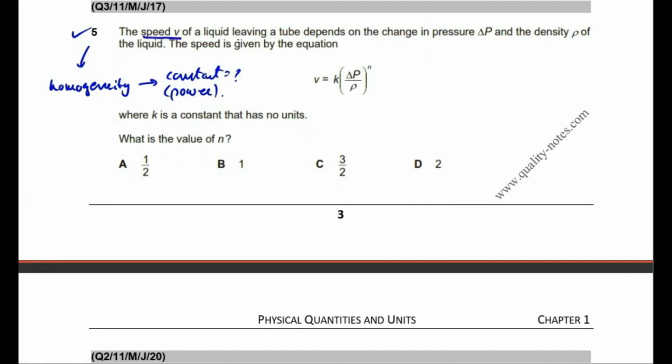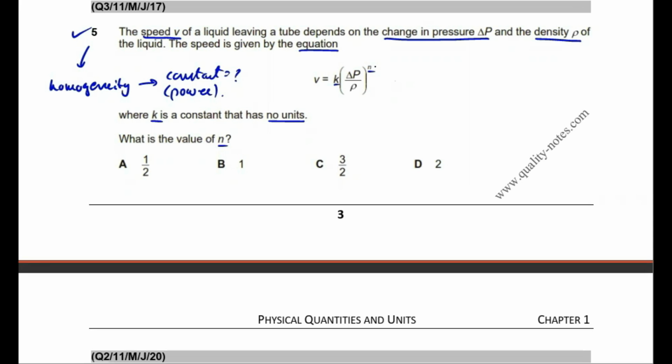The speed v of a liquid leaving a tube depends on the change in pressure delta P and density rho of the liquid. The speed is given by the equation v equals k times (delta P over rho) whole power n, where k is a constant that has no units. What is the value of n? Now see students, in this question we have to determine the value of n.